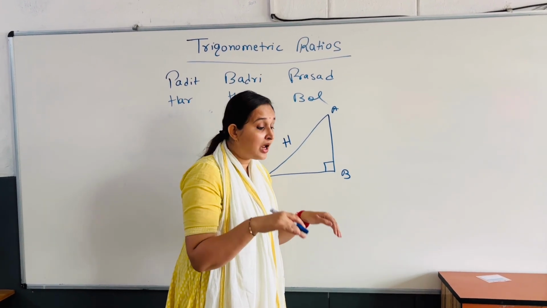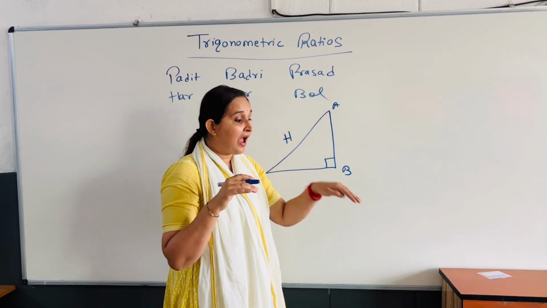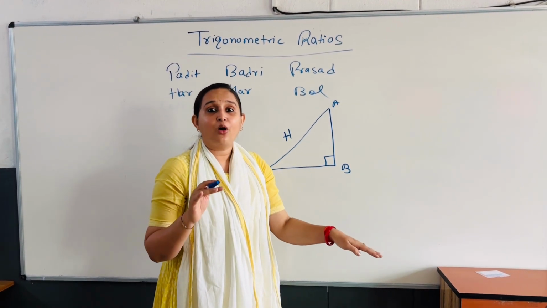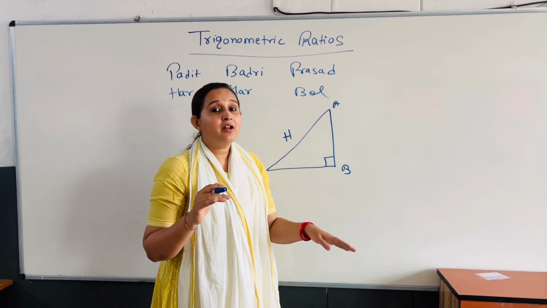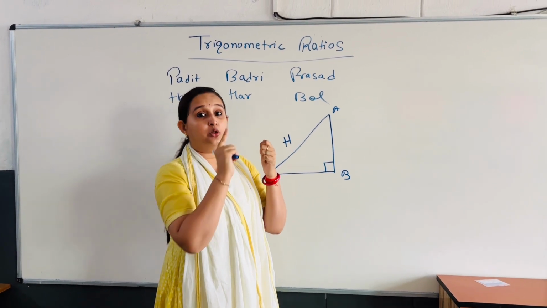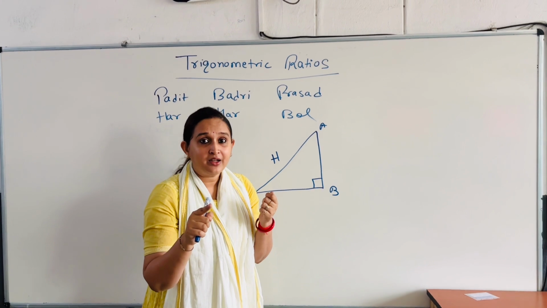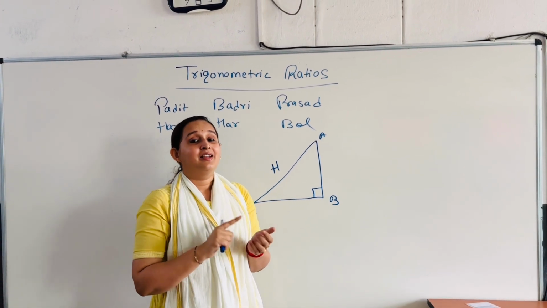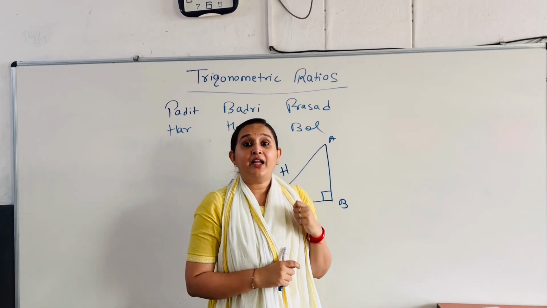That angle is your angle of depression. And when you are flying a kite, you look upward. In that case, that is the angle of elevation.